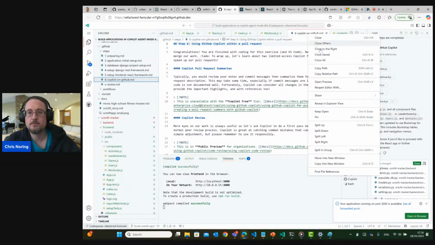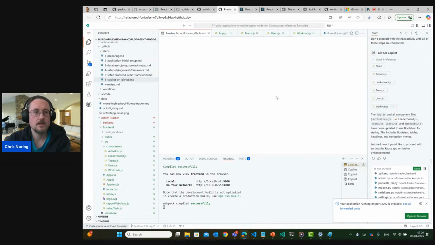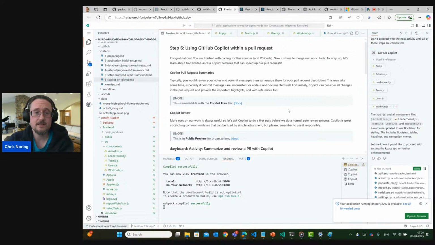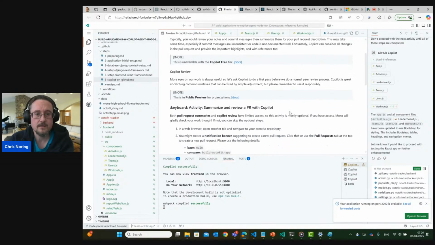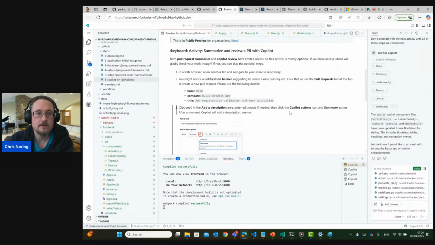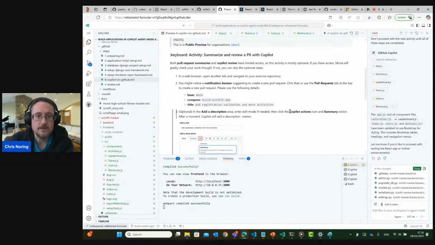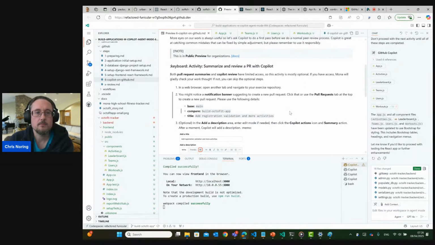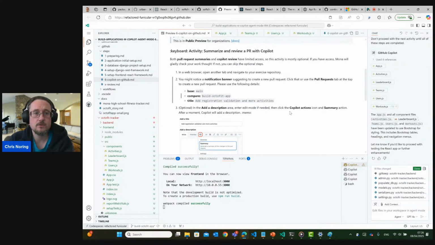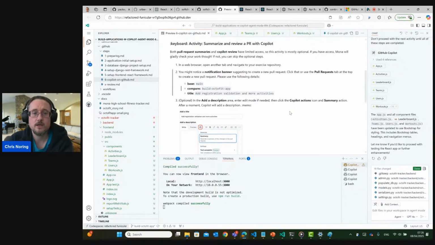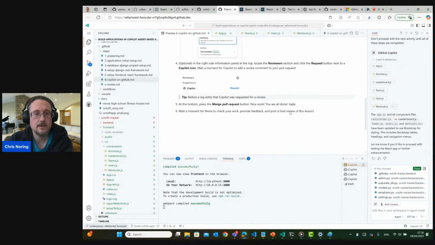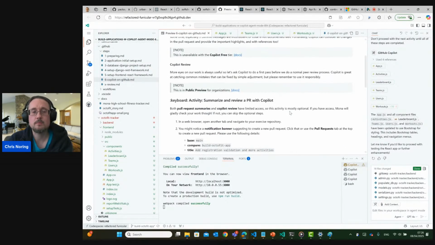So let's just run this in preview. But this is honestly the full exercise today. And yes, there is another keyboard activity that is optional because I think we are running up on full time. But if you want to run this activity, you see that we can summarize and review a PR also with Copilot. I'm going to let you do this one.